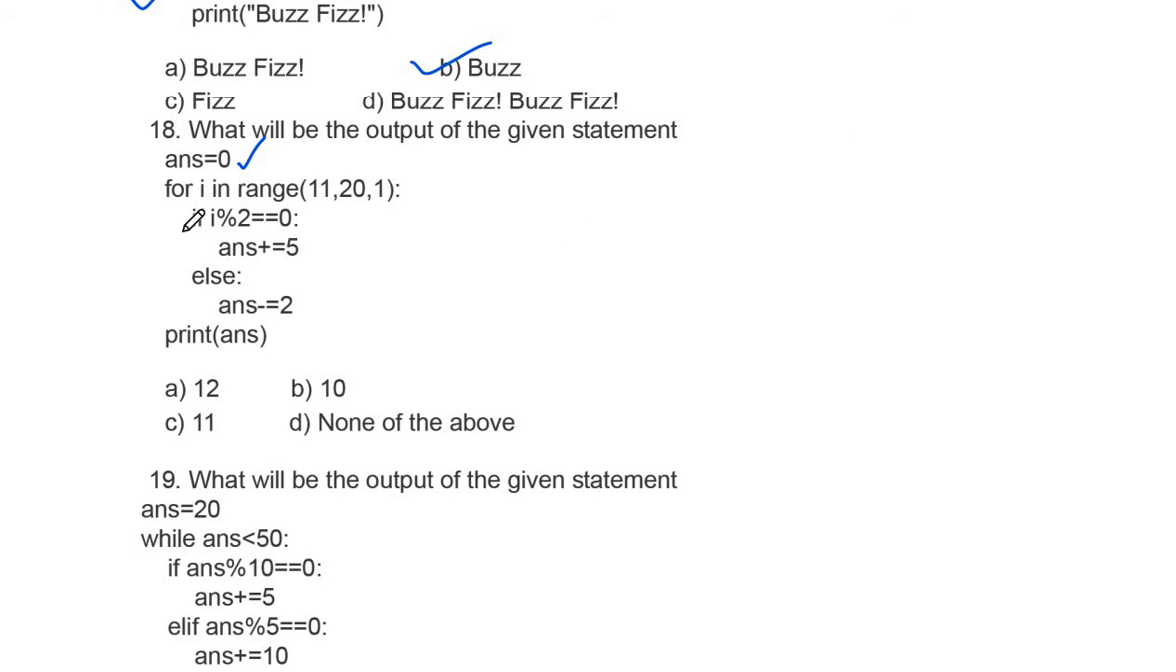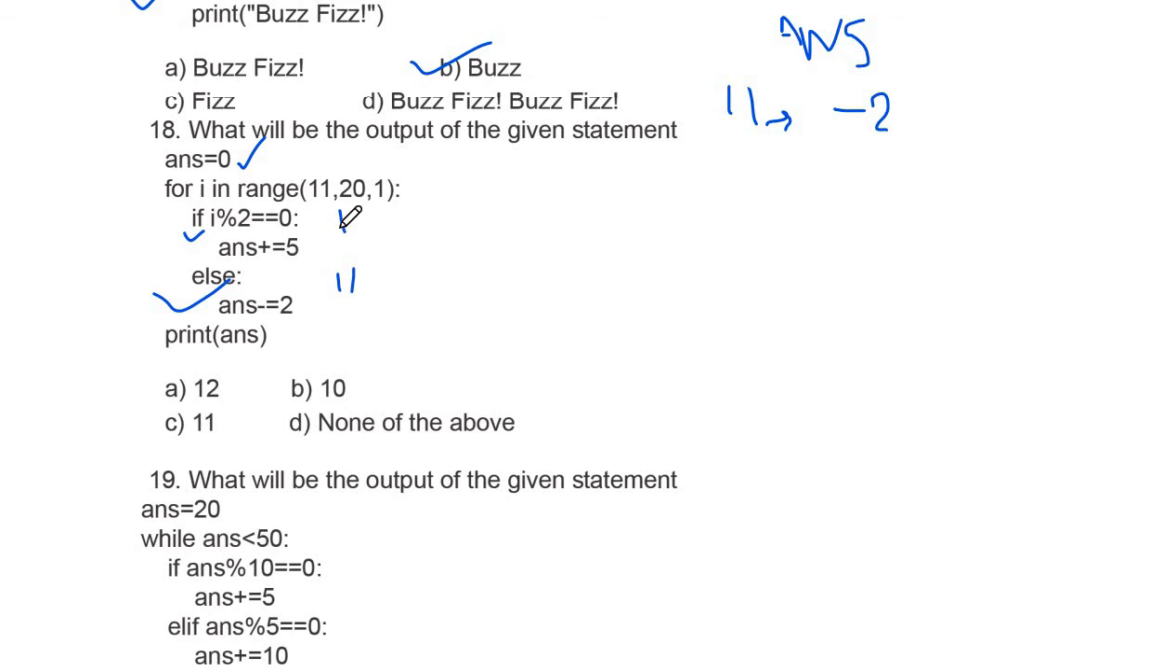Here we have an if and else statement. The first time I will be 11, and the condition is false because 11 modulus 2 is not 0, so it will come into the else part, and ans is equal to ans minus 2. So what will the ans value be? The first time, your value of ans at 11 will be 0 minus 2, that is minus 2.